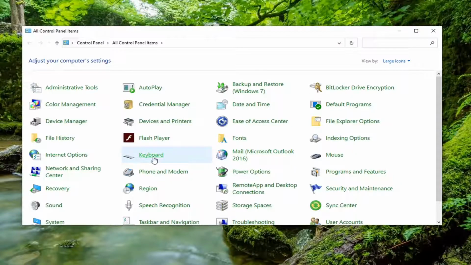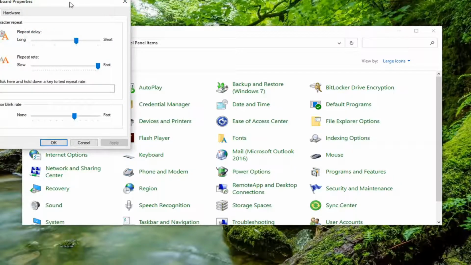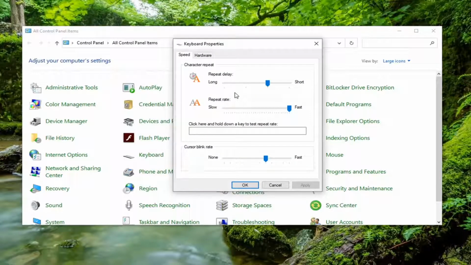Select Keyboard. Now you want to make sure your repeat delay and repeat rate are approximately here. You can zoom in on my screen if you want to see it. Right now my repeat delay is the second from the shortest, so it's in the middle, but one notch closer to short. And the repeat rate is as fast as it can go.